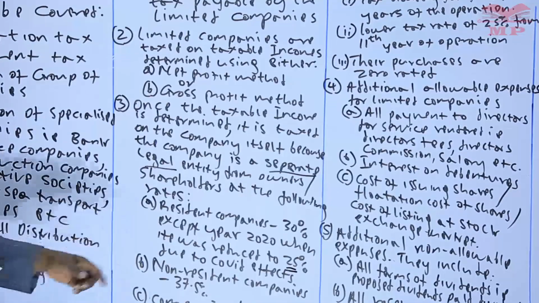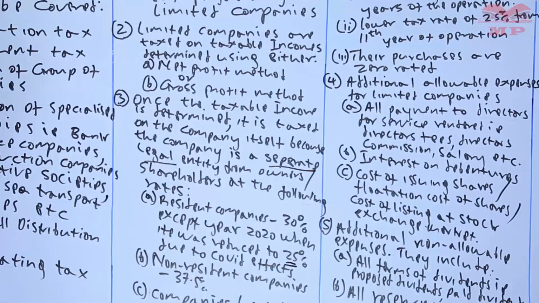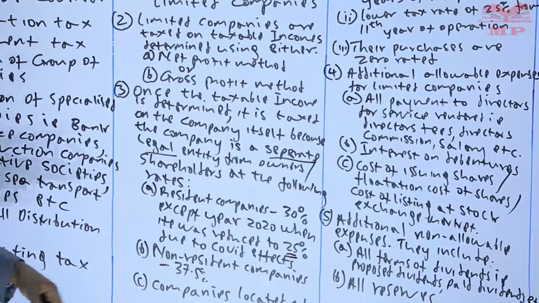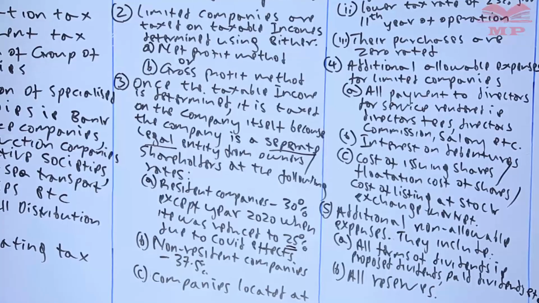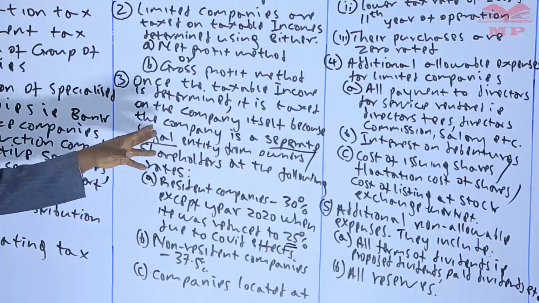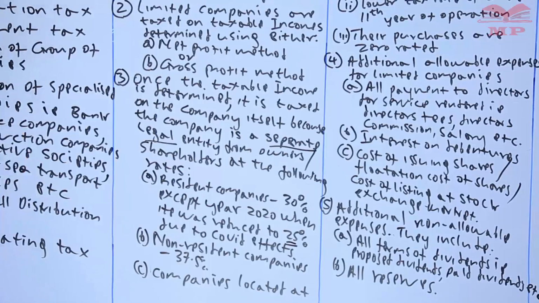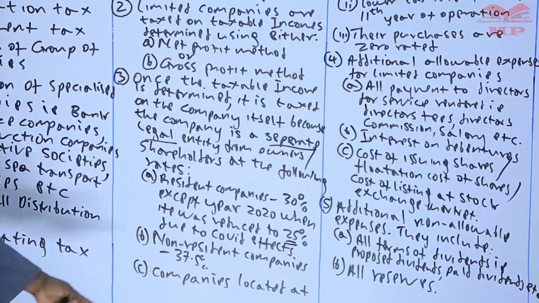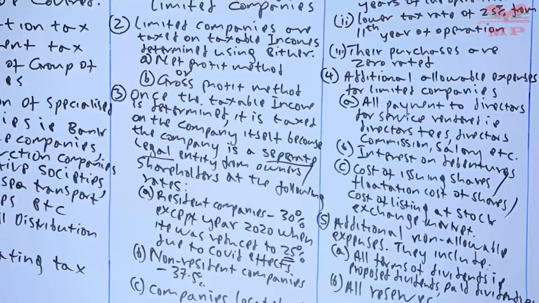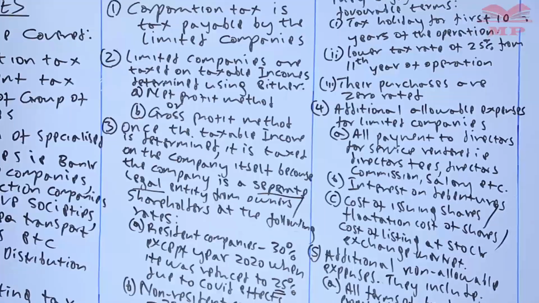Another rate that we have is for non-resident companies, where the corporation tax rate is 37.5%. So you need to determine the taxable income, then apply that rate if you are told it's a foreign company or a non-resident company. Then there's another one for companies located at the export processing zone, also called EPZ.